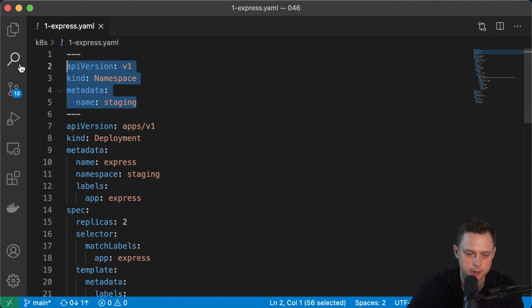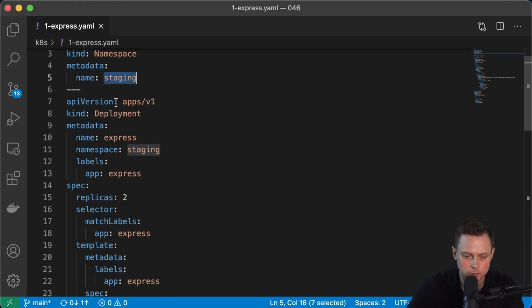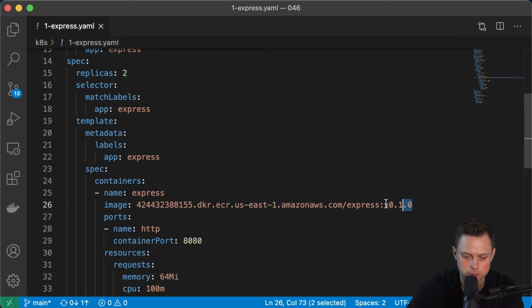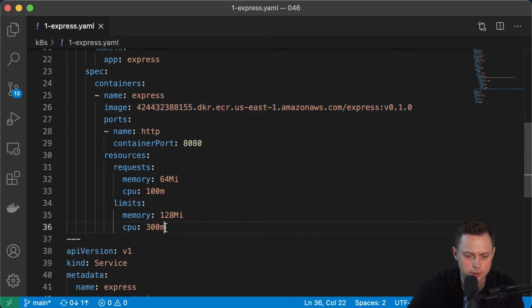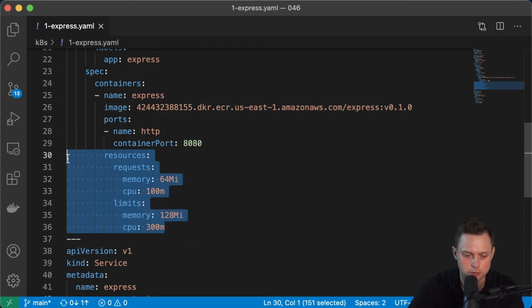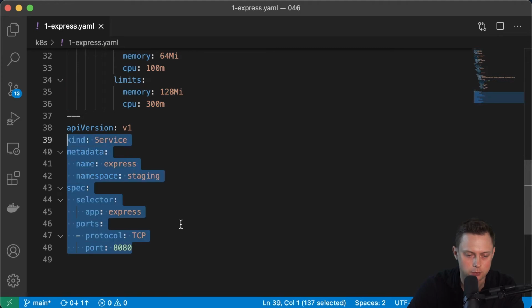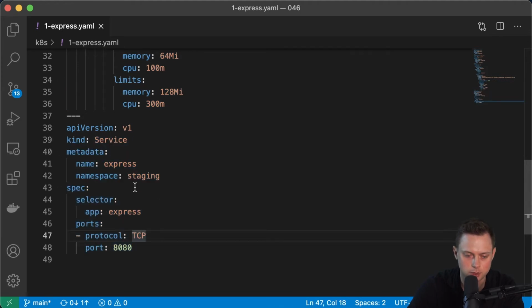Okay, so this file consists of the namespace. We're gonna create a dedicated namespace, which we will call staging. Then we're gonna create the deployment in that namespace, and we're gonna create 2 pods, 2 replicas. And we will use our Docker image that we just uploaded to AWS, and also define some resources, which is optional. The third item here will be the service. This is just an internal mechanism to load balance traffic between the pods. And we will use the service to create the ingress.